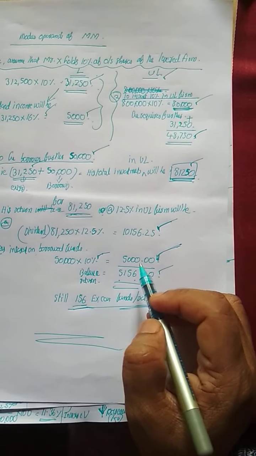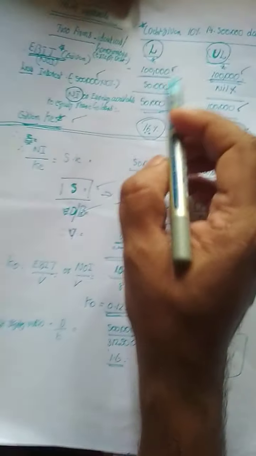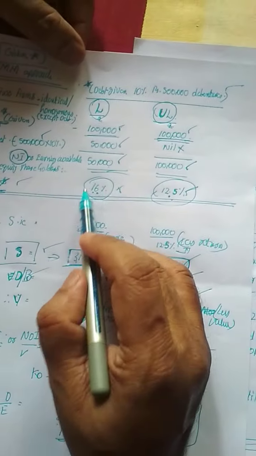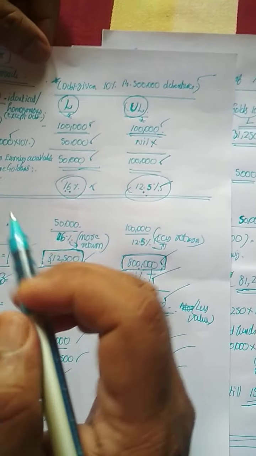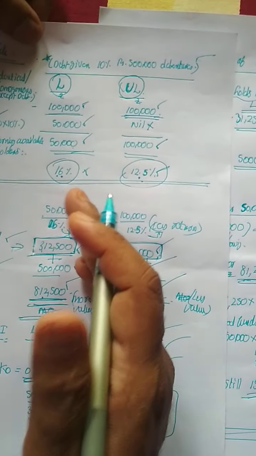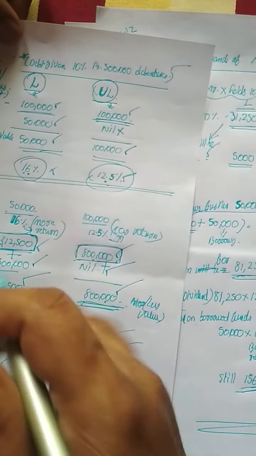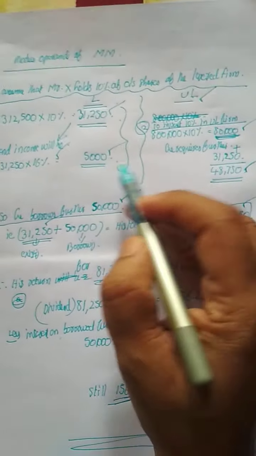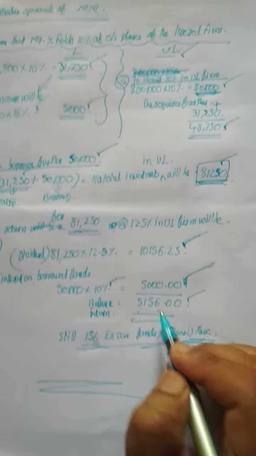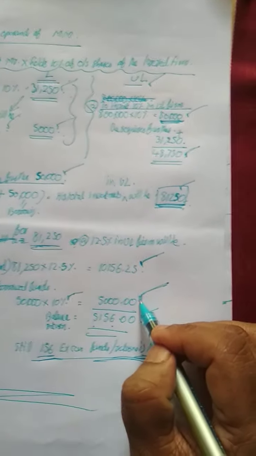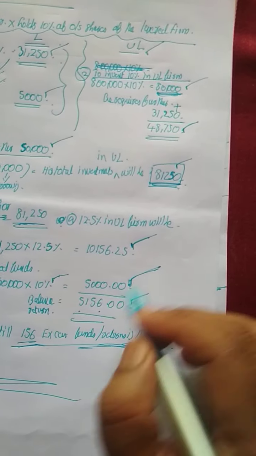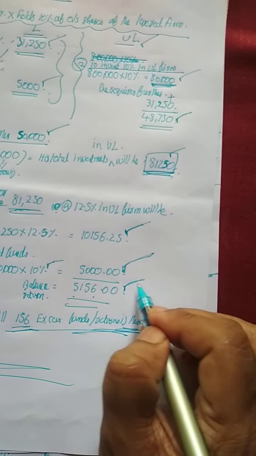In other words, even though in the levered firm the return K to the equity shareholders is higher, such investors will shift in the long run to the unlevered firm because those funds will become cheaper. Even after paying the interest on the borrowed funds, X will get a return of 5,156.